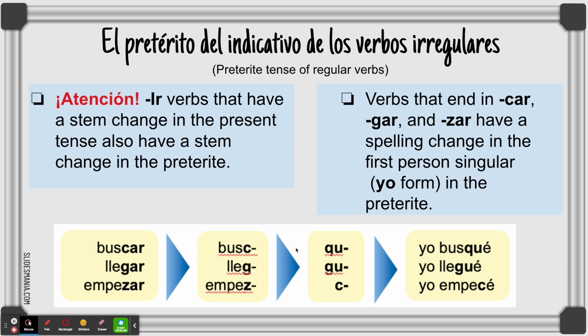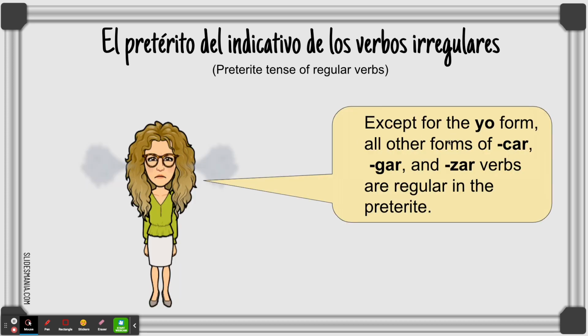Then these are buscar, cargar, and empezar. These are irregular only in the yo form, and for good reason, because if we keep the root C, G, and Z, it will change the sound. Por ejemplo, if I don't change the C to QU, it will say busé. Yo busqué, yo llegué. So that's why we have to change it. Okay? So you're going to have to memorize it. Tenéis que memorizarlo. Irregular solamente en el yo form.